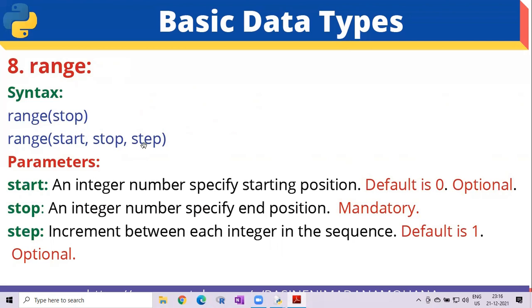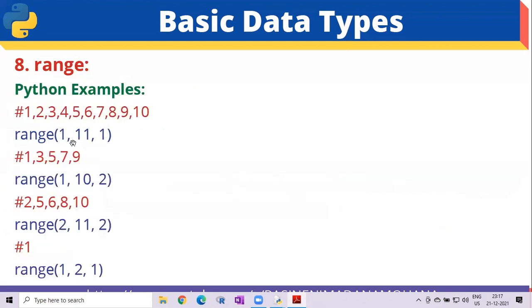Let us see the meaning of all of these. Start is an integer number that specifies the starting position. The default value is 0. This is an optional parameter. Then stop is an integer number that specifies the end position. This is mandatory, compulsory; the stop parameter is required. Then step is the increment between each integer in the sequence. The default increment value is 1. This is also an optional parameter. This is the syntax and parameters of the range function.